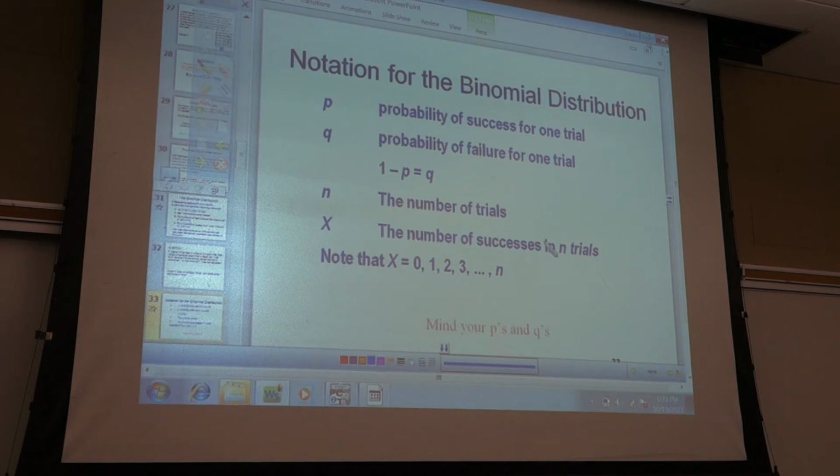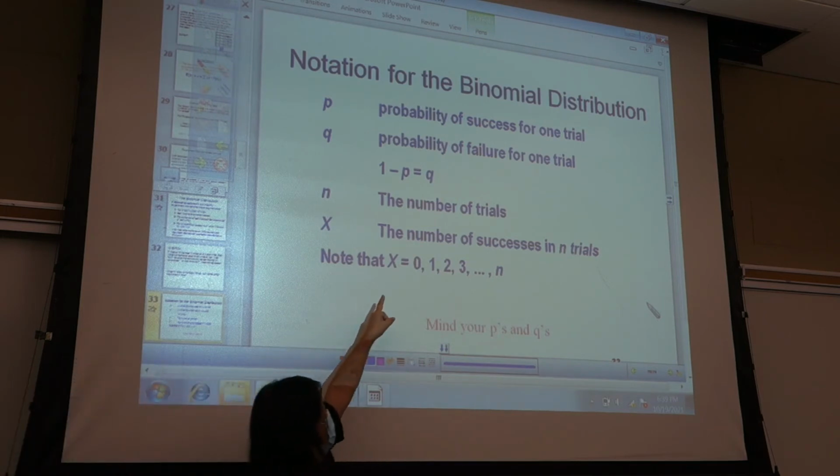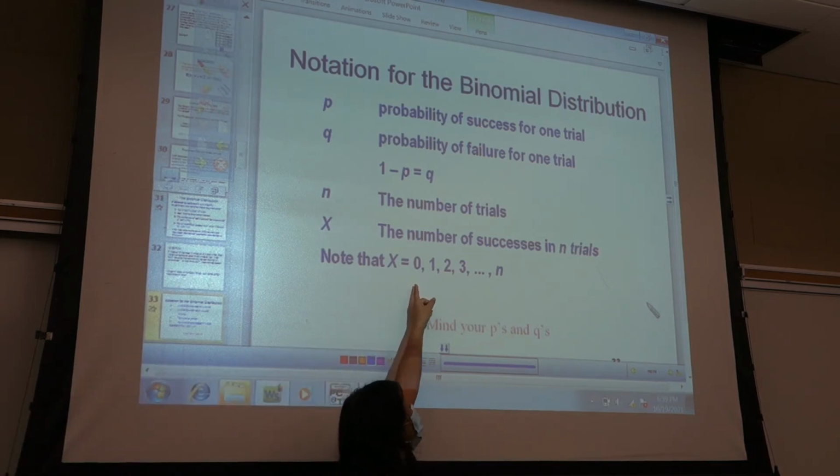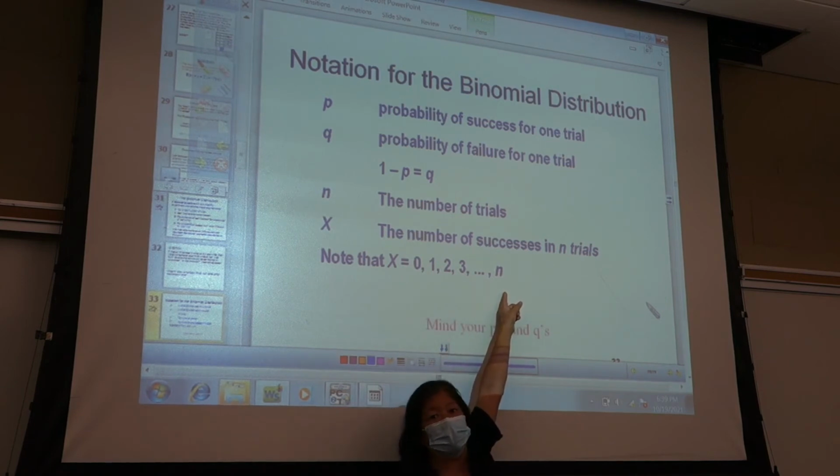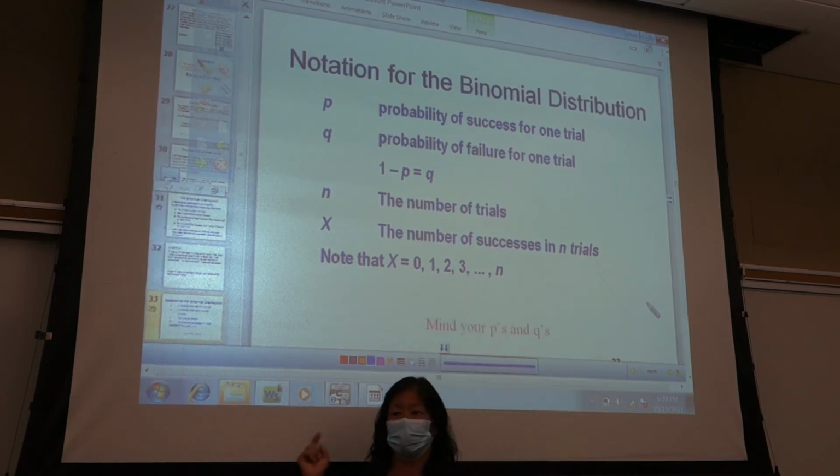N is the number of trials. In other words, how many times are you flipping the coin, or rolling the dice, or picking a person? How many people are you picking? And then X is the number of successes in N trials. So if I flip a coin 6 times, how many heads could I get? 6 or 0, or any number in between. So my number of successes could be 0 all the way up to 6. Don't forget 0. You can always have 0 successes.